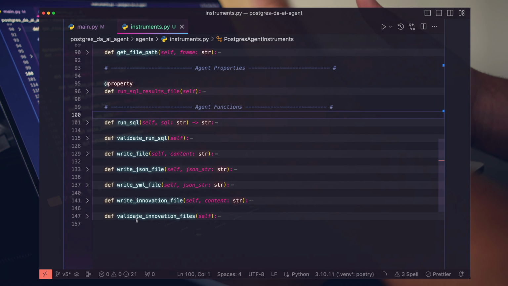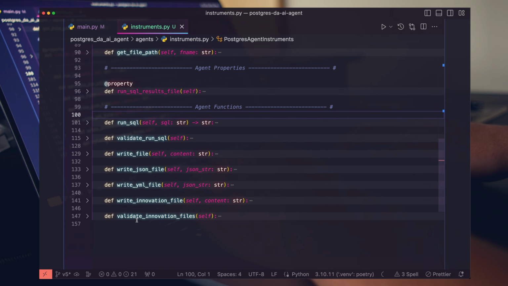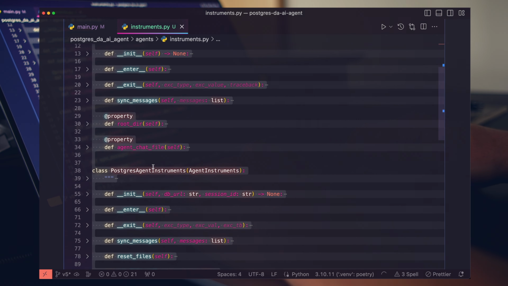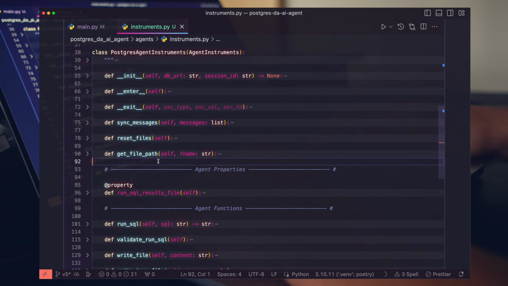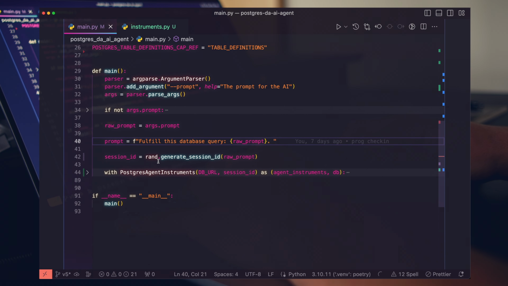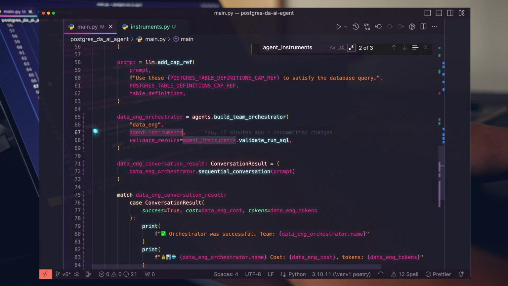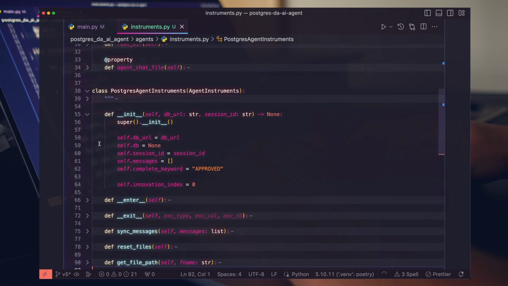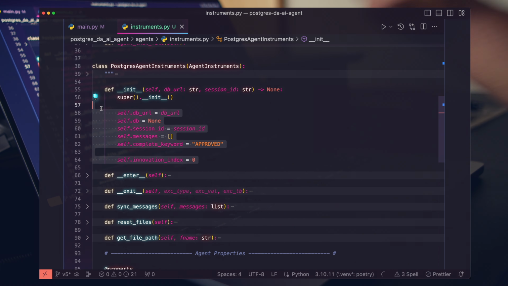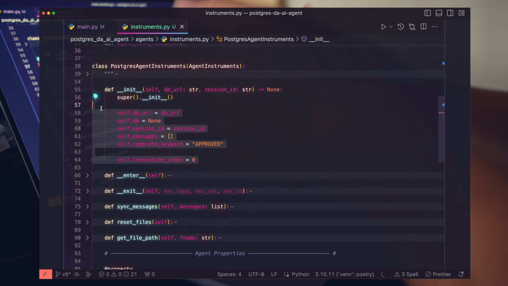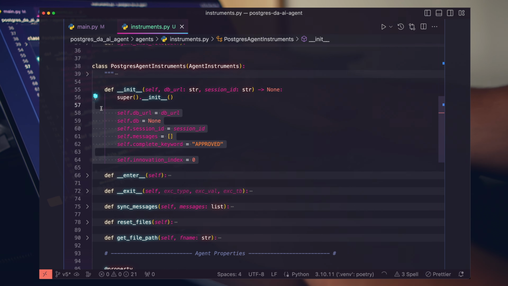And then lastly, we centralize all the functionality from our agents into the instruments class. And this allows for a single place for both the orchestrator and the agents to pull and use functionality from, right? So we have the agent instruments here getting passed into the build function. And we also have agent instruments getting used with the validator function. We also have state that we can modify and use throughout the life cycle of our agents calling functions and operations happening while our agents are running. The value of this is really going to show up as we keep building more complex systems.